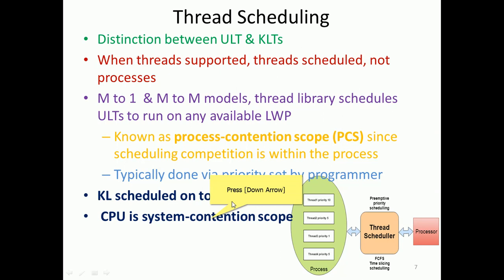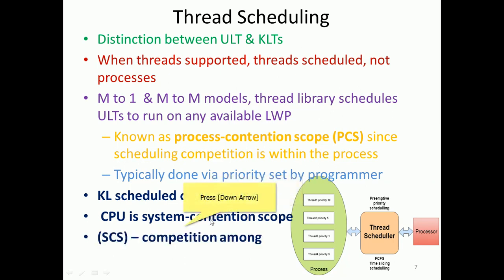So there we have process contention, and here system contention scope. System contention scope computes among several processes. Computing within the process is called process contention. Computing among the processes is called system contention scope, SCS or PCS, right?